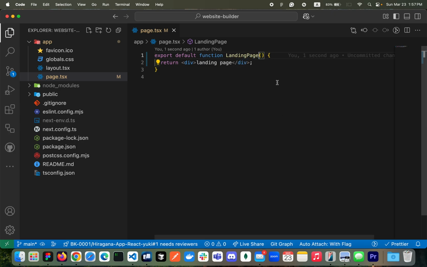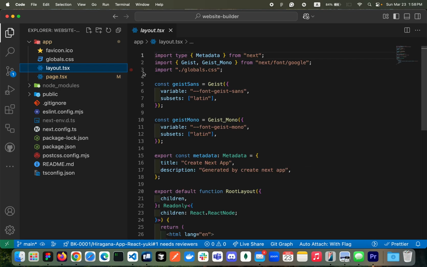Just briefly talking about the file name here. If you're in the page.tsx file, then you don't need to worry about the name of the component much, because this one will be exported as a default anyway. But I'm changing the name to something that makes sense so that I can find the file a little bit easier and quicker. Okay.